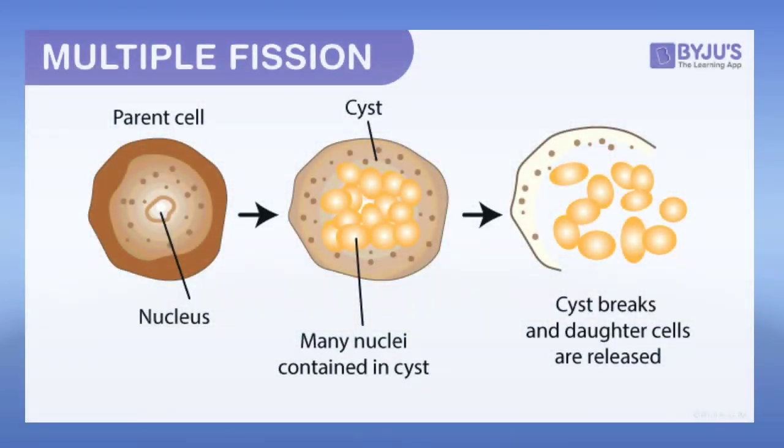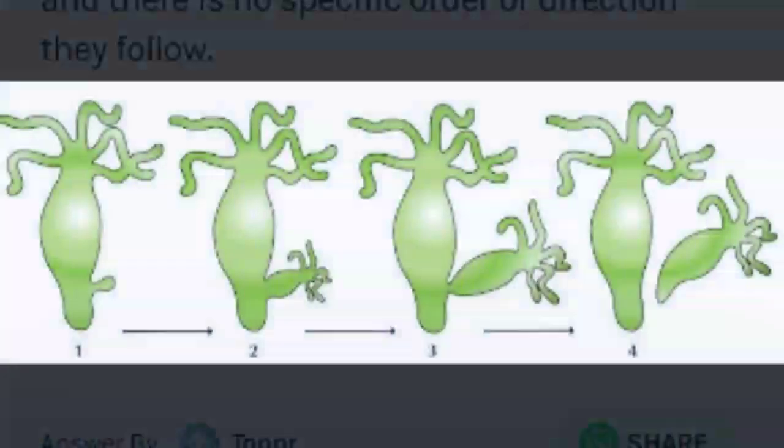Then multiple fission. Here many new organisms are produced from a single parent. That's why it is called multiple fission. And the example is plasmodium. You can see in the diagram that is a plasmodium cell, and this plasmodium will cause disease, that is malaria. Then this plasmodium cell nucleus will divide into many nuclei, and it will give rise to many plasmodium. That's why it is called multiple fission. Understood?